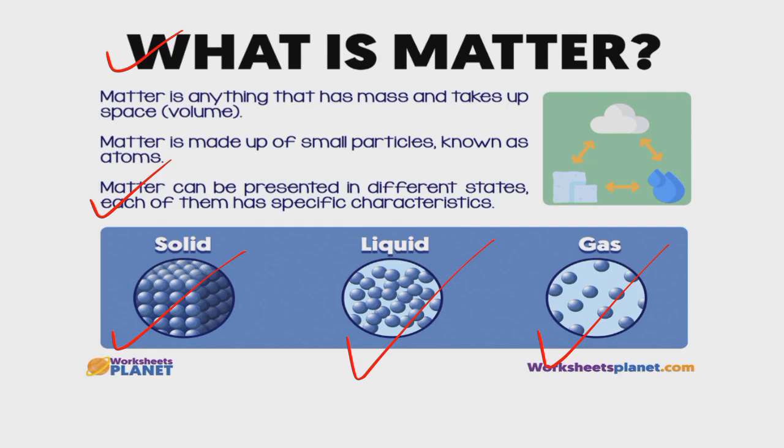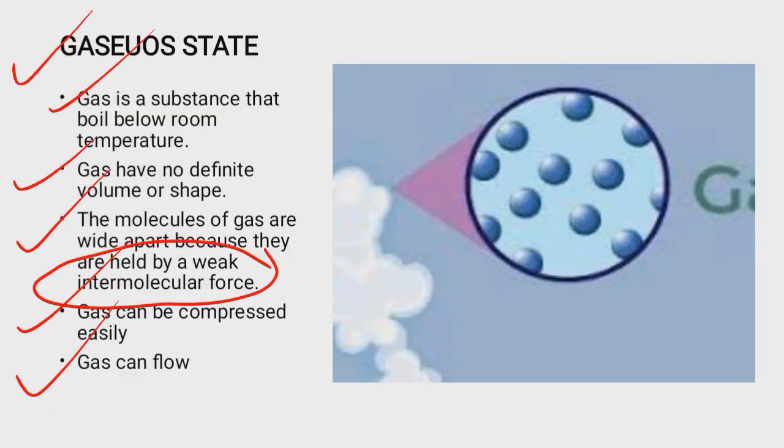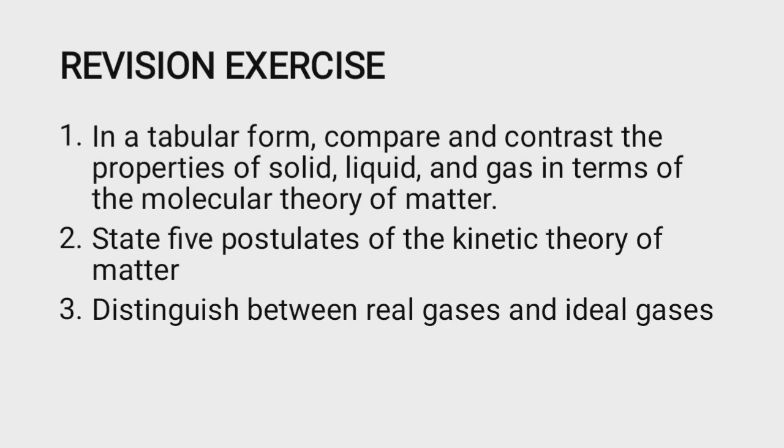Alright, if this is clear enough, now let's assess ourselves with the class view to evaluate what we have learned so far. And we have a revision exercise. Question 1. In a tabular form, compare and contrast the properties of solid, liquid, and gas in terms of molecular theory of matter. If you have been very focused and followed what you have been doing so far in the class, you should be able to answer question 1 correctly. Then question 2. State 5 postulates of the kinetic theory of matter.